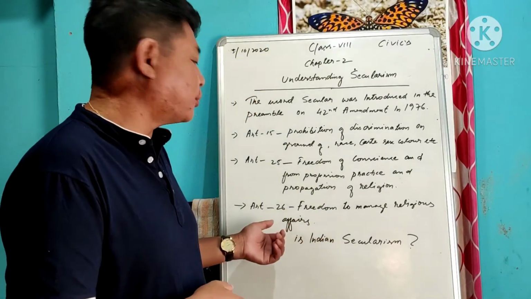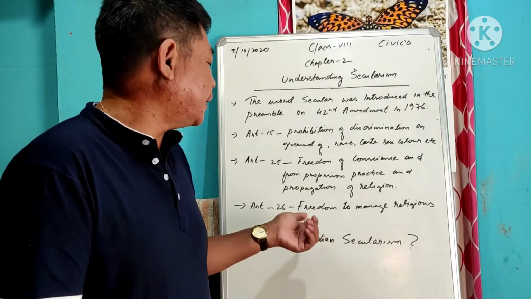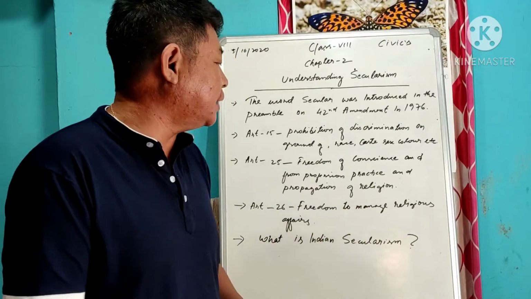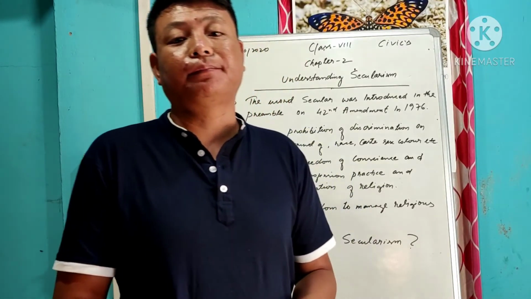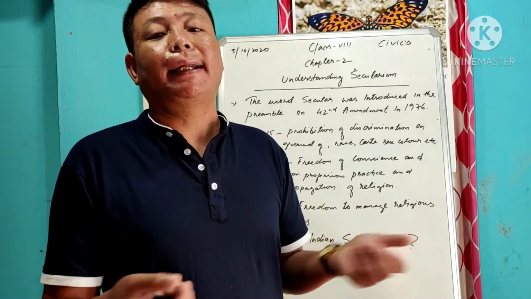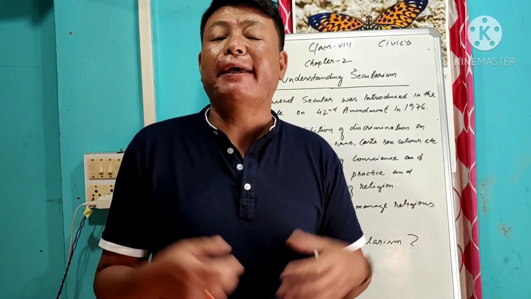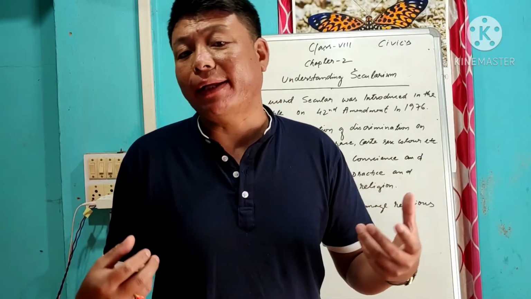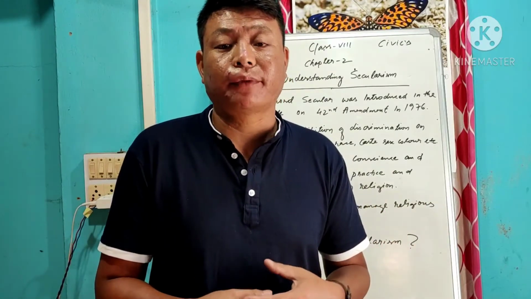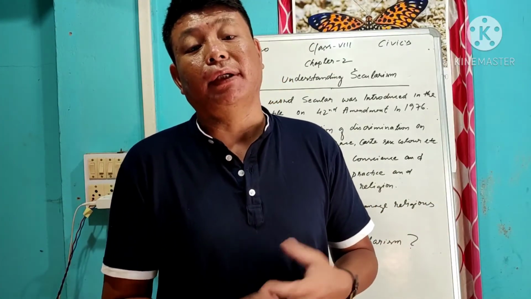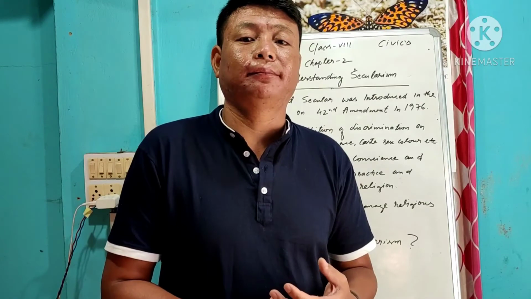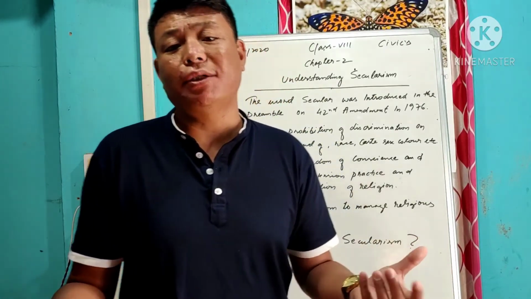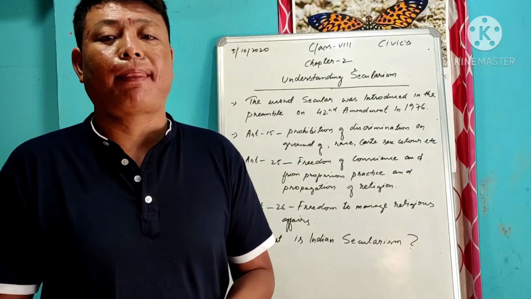And the next is Article 26. This is the freedom to manage religious affairs. In a country like India, we have variety. Many religions are there, like Christian, Hindu, Muslim, Sikh, Parsi, Buddhism, Jainism, and more.